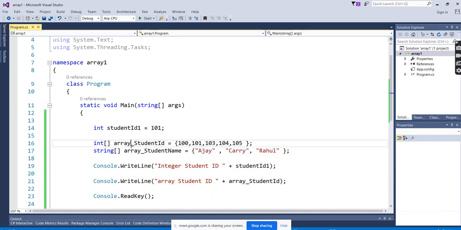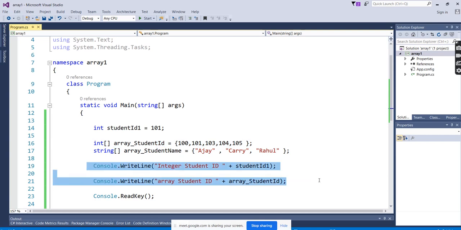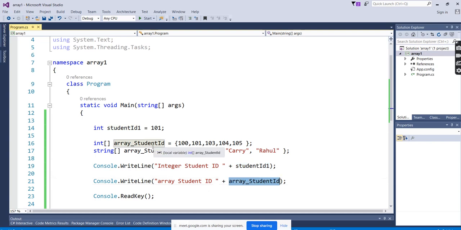Why is it showing the type of the data type? We followed the same thing. Here I passed the variable, and I am getting the value 101. But in the case of an array, if I pass the object of this, I'm not getting the values. It is showing the type, which data type it is.